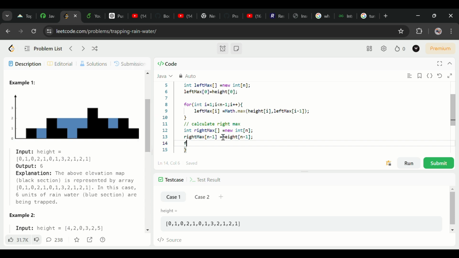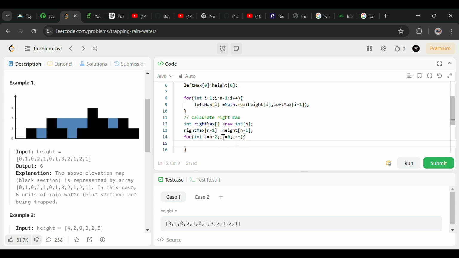Then again it will start the for loop, for int i equals n minus 2, i greater than or equal to 0, i minus minus. Let's see here, I am starting from n minus 2. Why? Because the last element, n minus 1, I have already taken as the right maximum, so I will compare from the next element, or you can say the previous element. In my right max array I will store whichever is the maximum element through the given array.